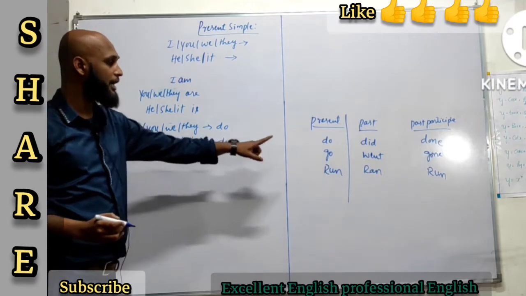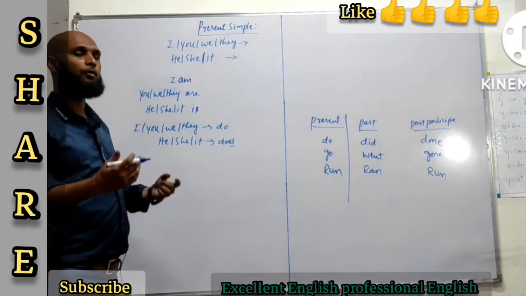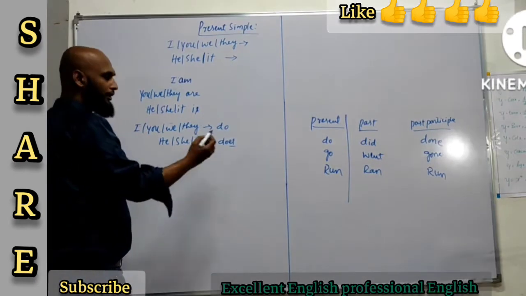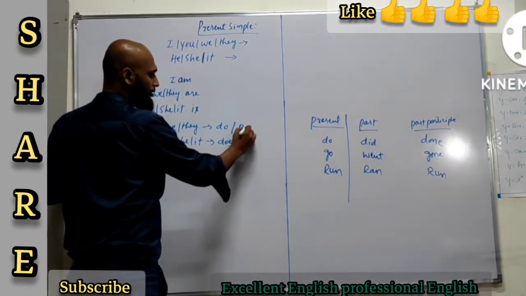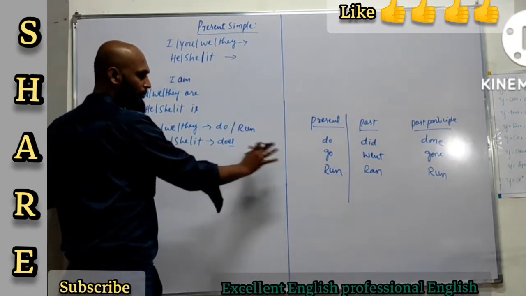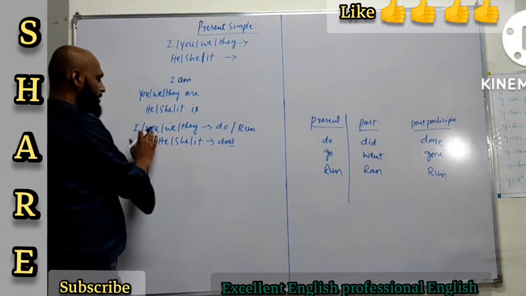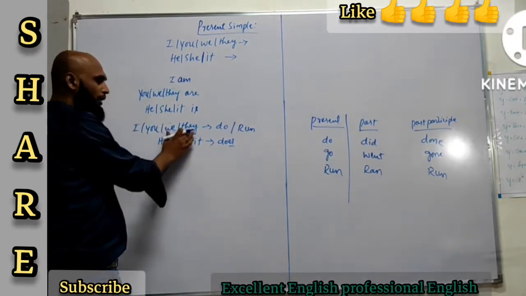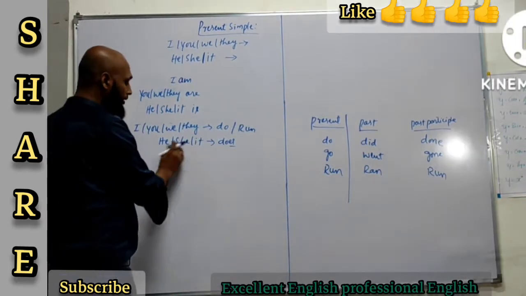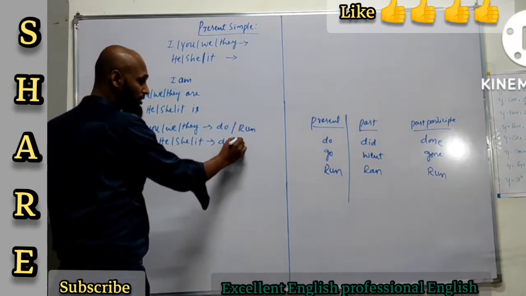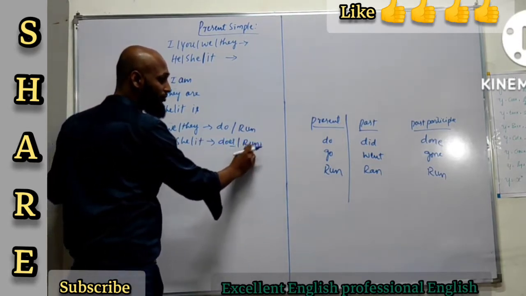Es or s, sometimes you need to add with verbs. If you choose run, there will be no change here when you use I, you, we, they. And then for he, she, it, you are going to add s to it. Runs.